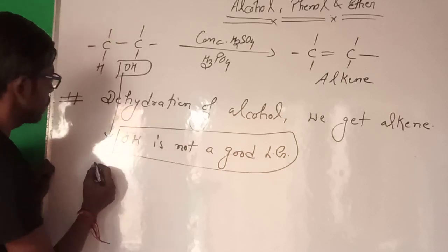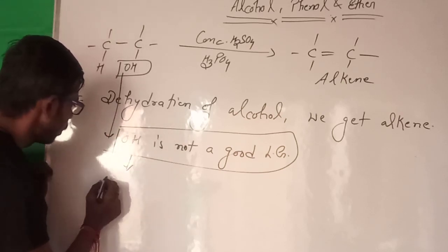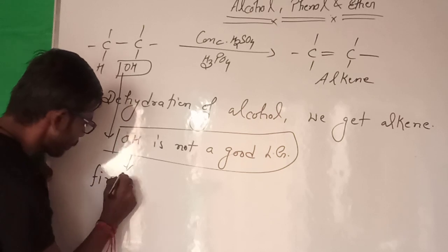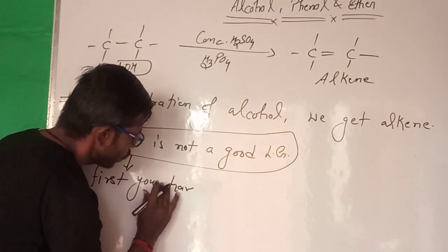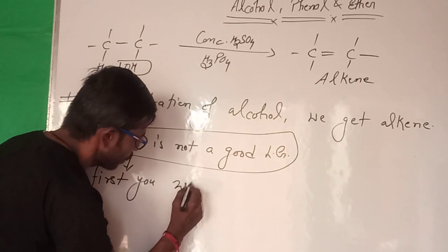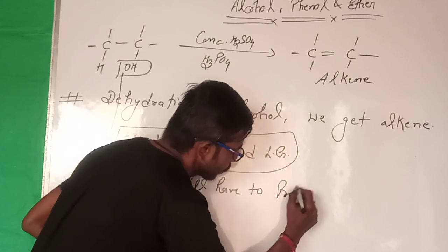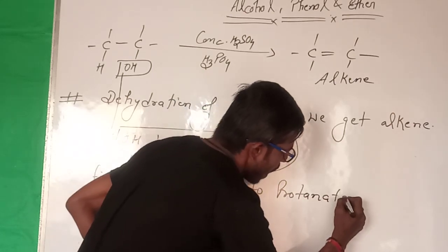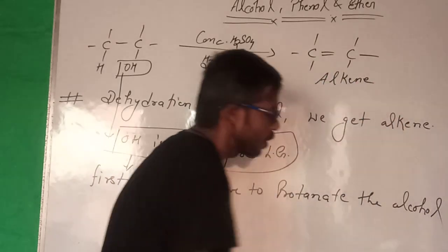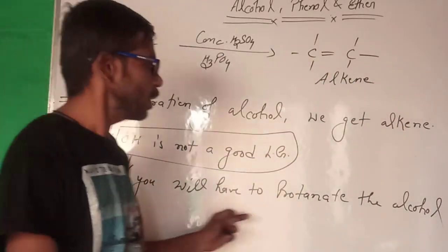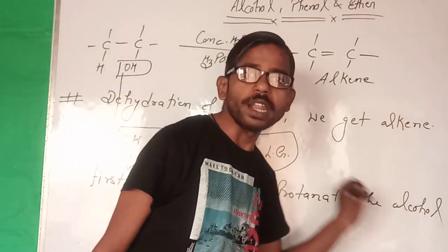For this, you have to first protonate the alcohol, because OH is not a good leaving group.